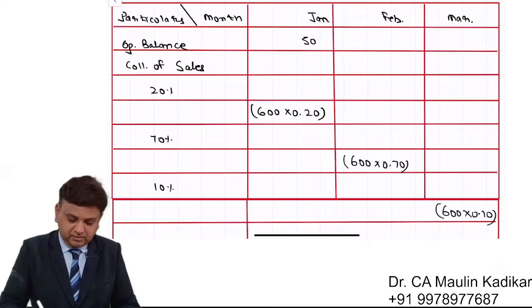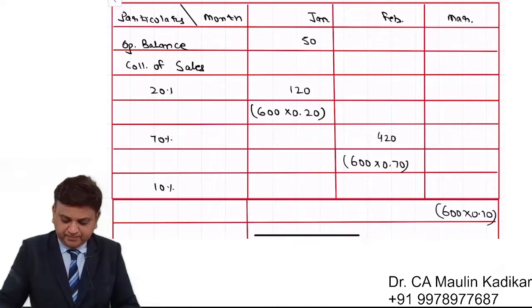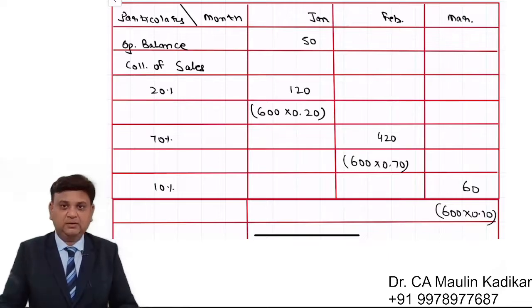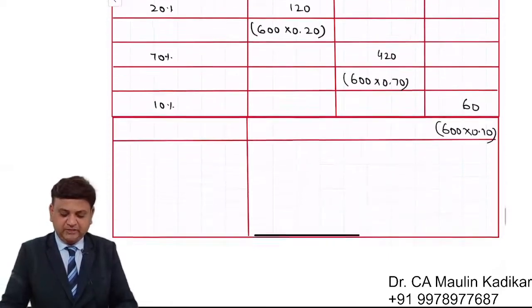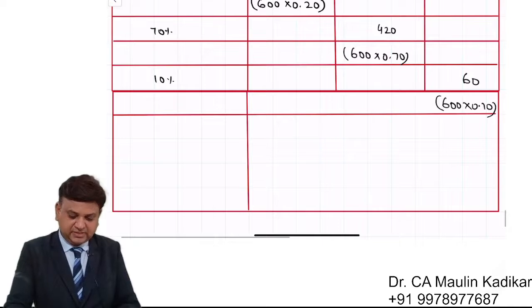So it is 120, it is 420, and it is 60. That is the way we are going to have the collection into 3 months.